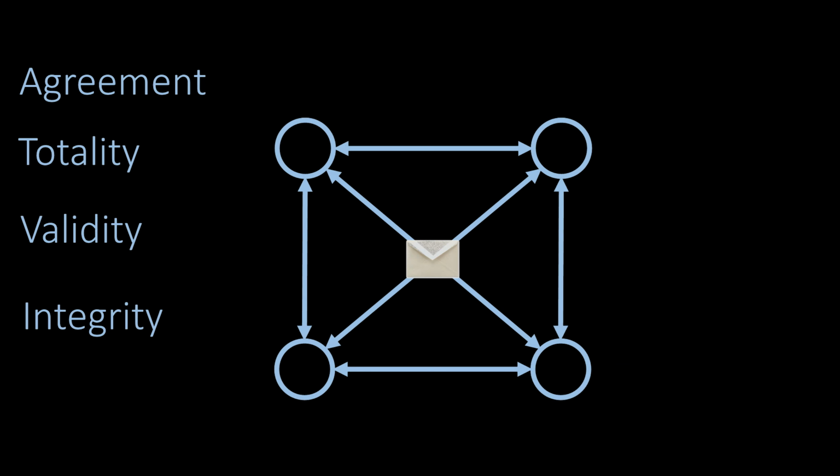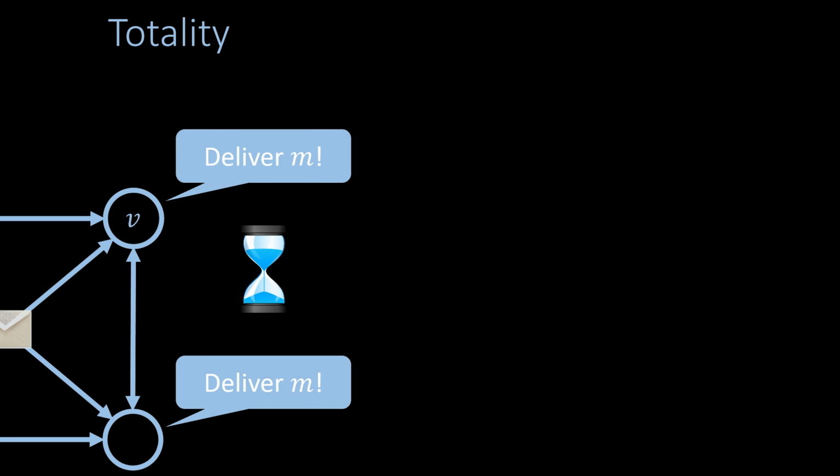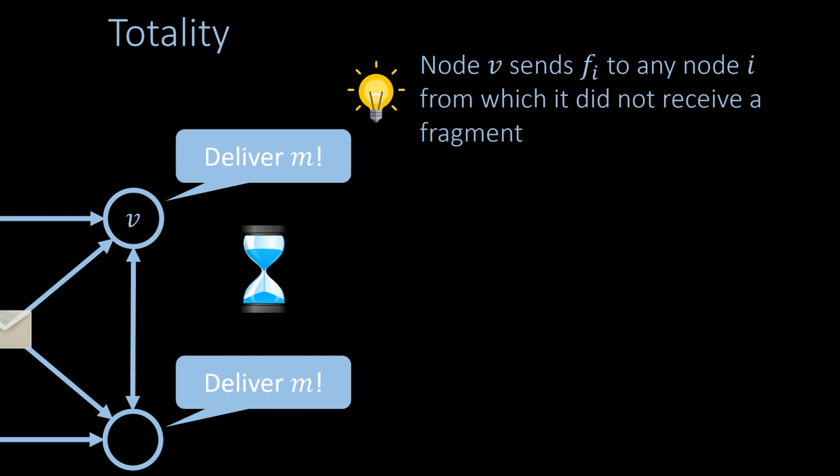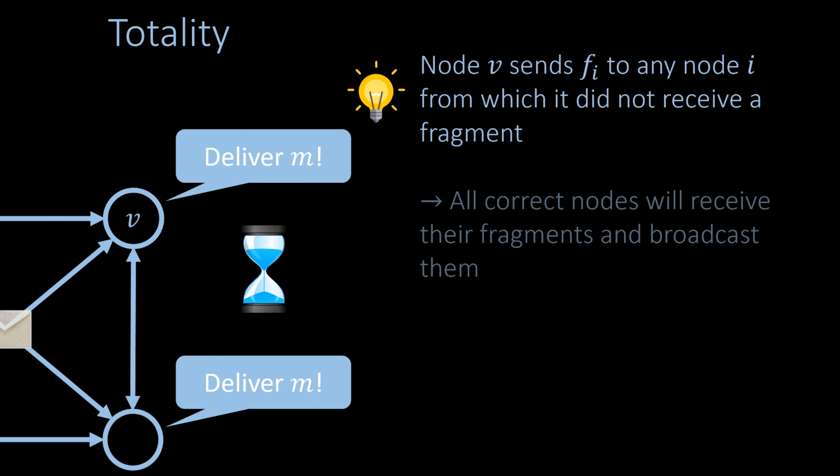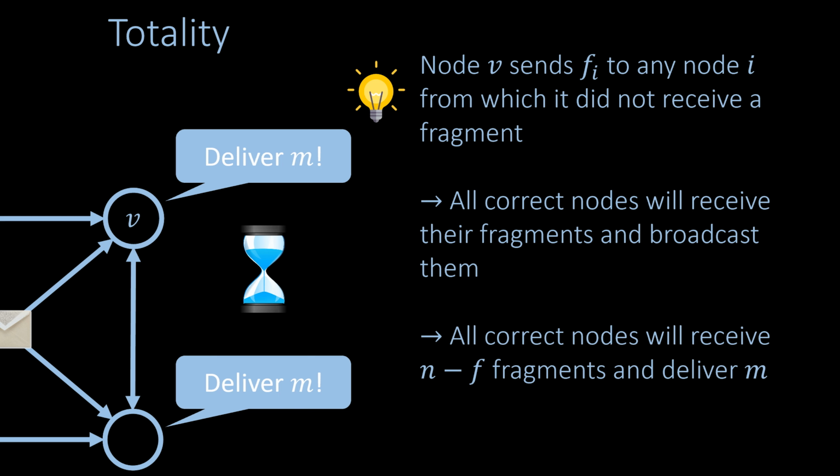Let's check whether this algorithm has all the required properties. The arguments for both agreement and integrity stay basically the same, so we will not cover them here. Instead, let's show that the other two properties still hold, starting with totality. The totality property says that if a correct node delivers a message, other correct nodes must eventually deliver the message as well. Here we use the trick. If v delivers the message, v must first send a fragment to each node from which it did not receive a fragment. This step guarantees that all correct nodes eventually receive and then broadcast their fragments. It follows that all correct nodes will eventually receive at least n-f fragments and deliver the message as well.